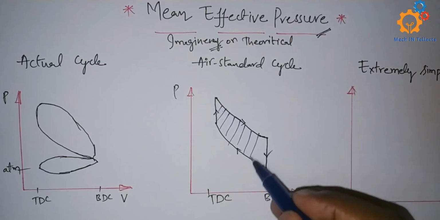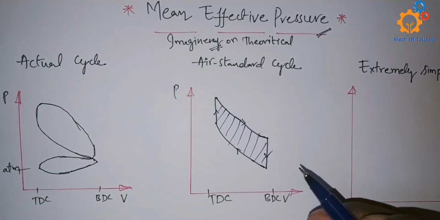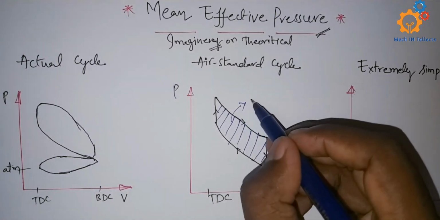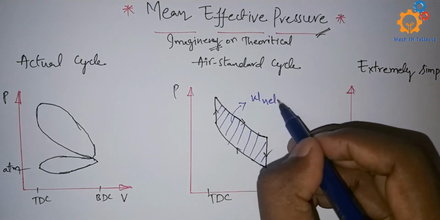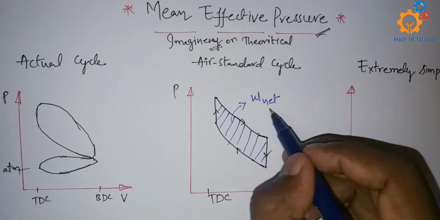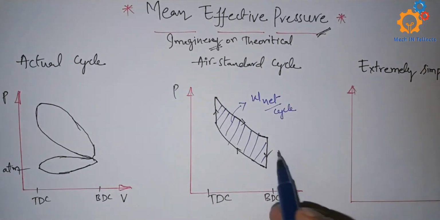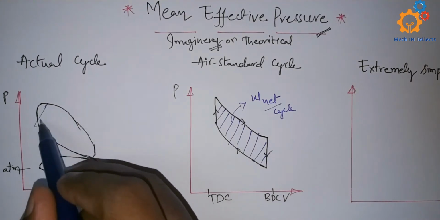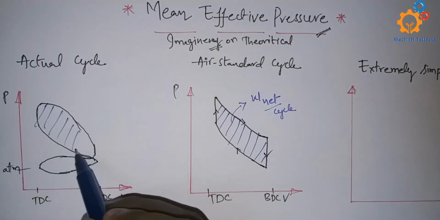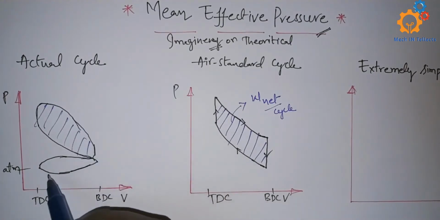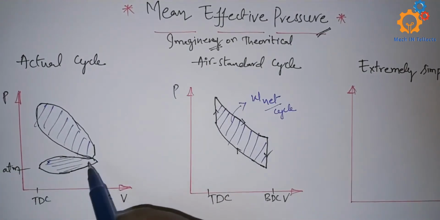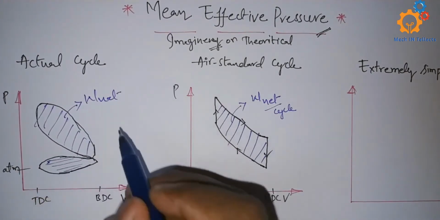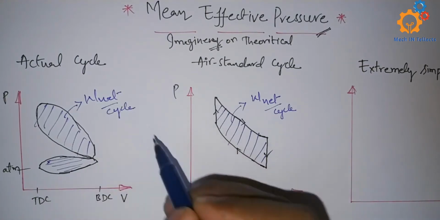Here, what is this area representing inside the cycle? This is our net work done per cycle, and we consider this to be almost equal to the work produced by the actual cycle. We will neglect this small work done. So this is almost equal, not precisely but almost equal, to the actual cycle.